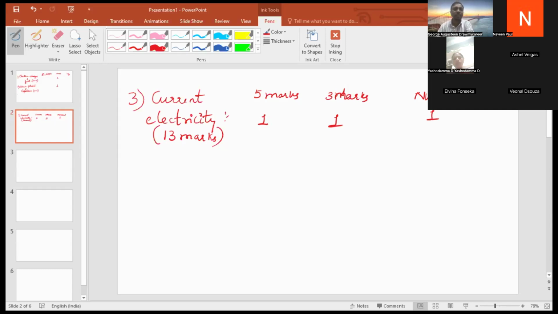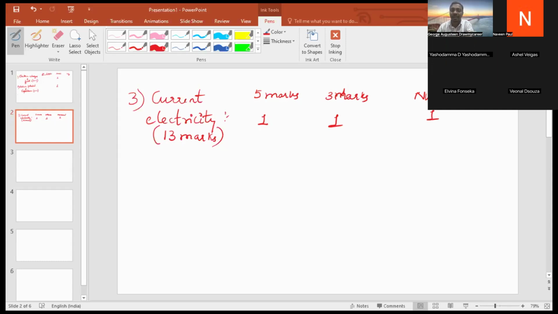So for 5 marks, they can ask for the derivation of cells in parallel, capacitance in parallel. So they might ask the lengthy derivations for 5 marks. They might ask the derivation for conductivity. What they will ask for 3 marks, you can expect drift current, drift velocity. So they might ask this kind of question.